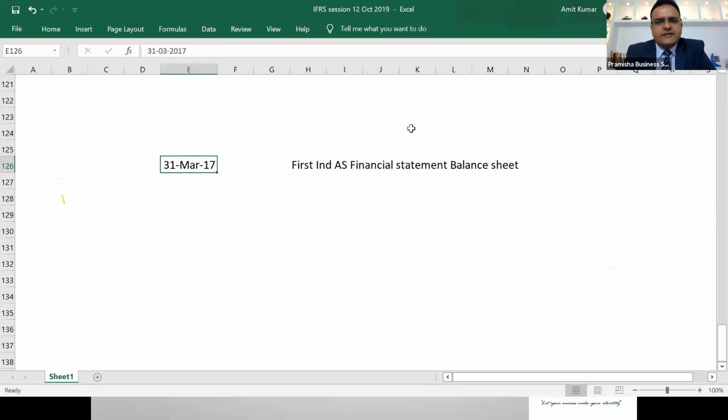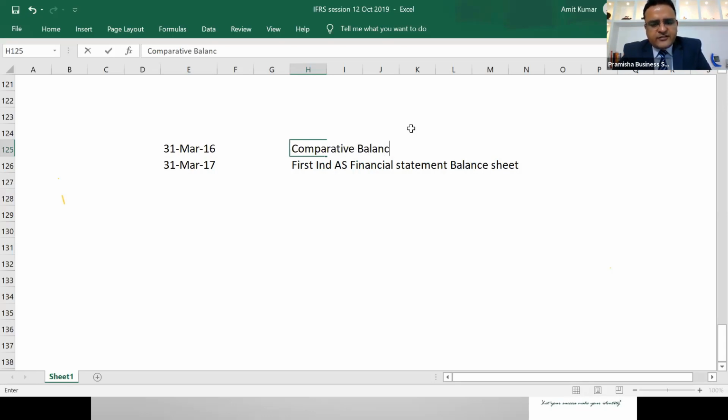Now, in India, since we are moving to IFRS, we need to comply with the principles of Ind AS 1, presentation of financial statements, and Ind AS 101, first time adoption of Ind AS. It required that we present the 31st March 2016 balance sheet as the comparative balance sheet.